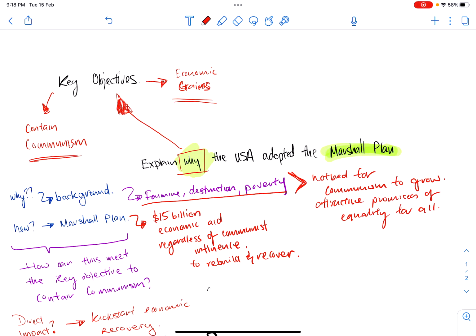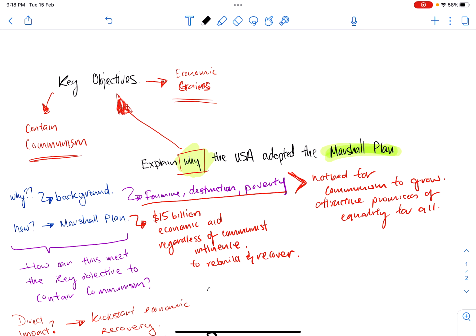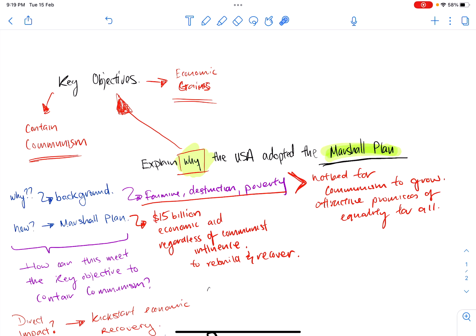So the first thing you need to do is, whenever you see a why, it means that whatever policy or event they mention, there must be a key objective that the USA wants to achieve in adopting this plan. So make your key objectives your main point. That will be the anchor for your whole paragraph.